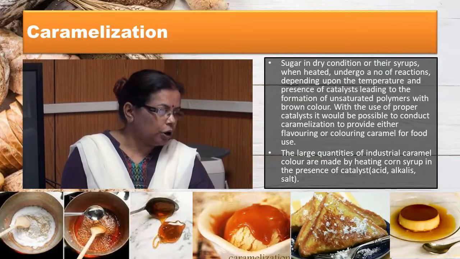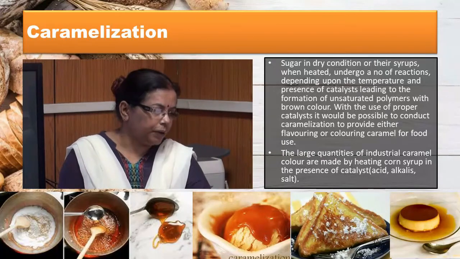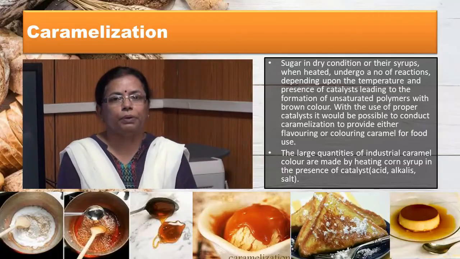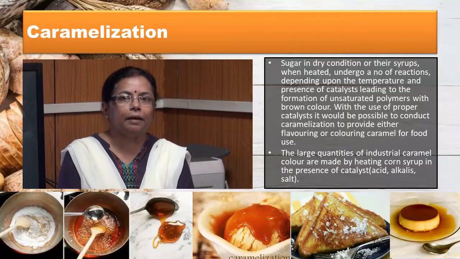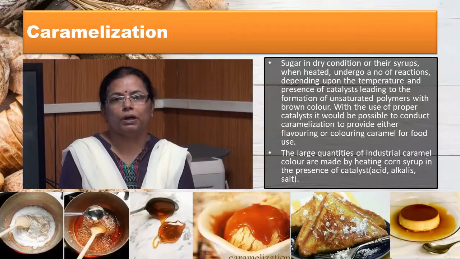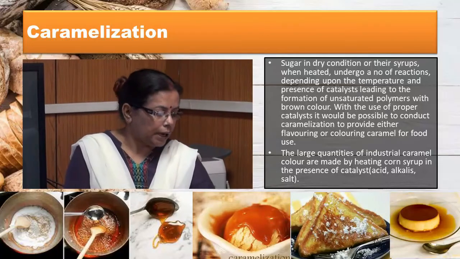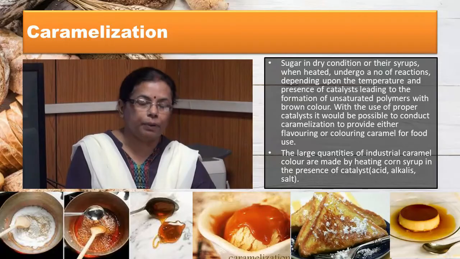The large quantity of industrial caramel color is made by heating corn syrup in the presence of catalysts like acid, alkali and salt, and they have large application in bakery products, ice creams and Coca-Cola type beverages.